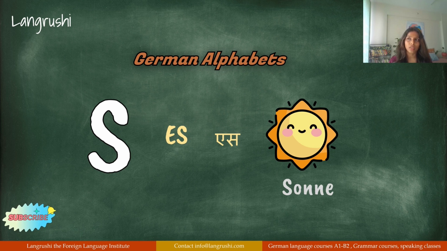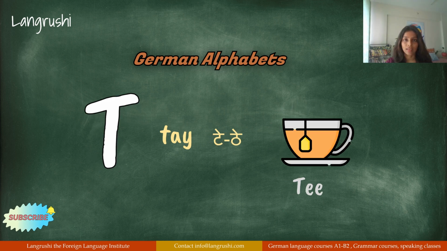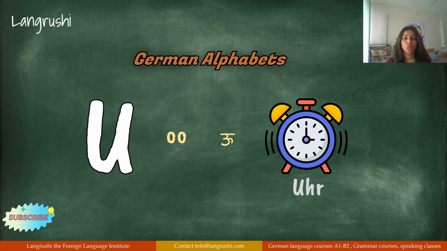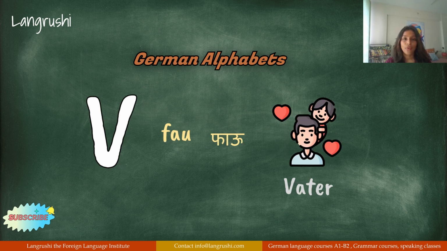For example, if it comes at the last, we pronounce it as S, like in class. If it comes in the medial and initial position, we'll pronounce it as Z. We'll learn this. T, U, Uhr. V, Vater. Just like J, this needs to be pronounced with F, not Water. Now this is a very clichéd example, but Volkswagen, not Volkswagen with a V, but with an F pronunciation.